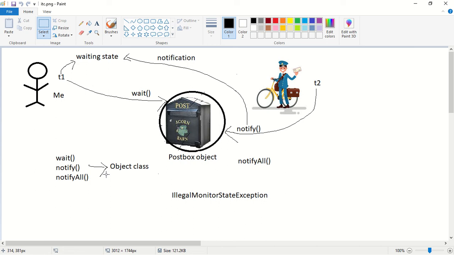What is the next point? To call the wait, notify and notifyAll methods, the thread should be the owner of this object. How can the thread become the owner of this object? By acquiring the lock of that object. How can the thread acquire the lock of an object? By executing inside a synchronized area. That is, the wait, notify and notifyAll methods should be called inside the synchronized area. If these three methods are called outside the synchronized area, what will we get? We will get a runtime exception saying IllegalMonitorStateException.